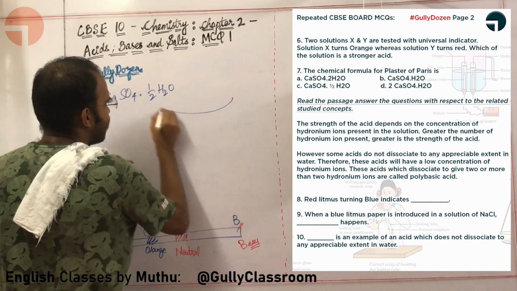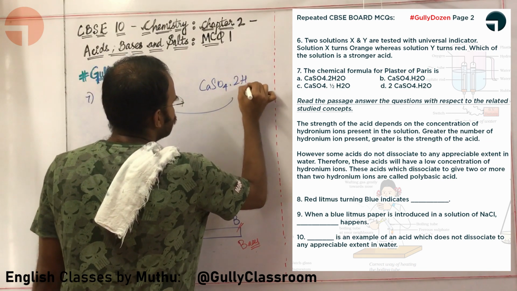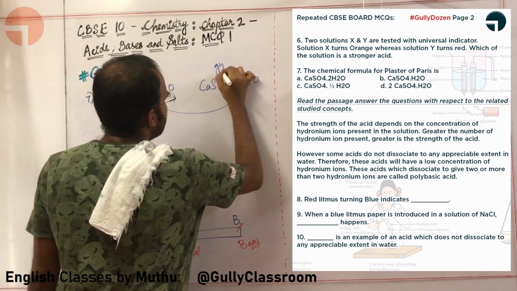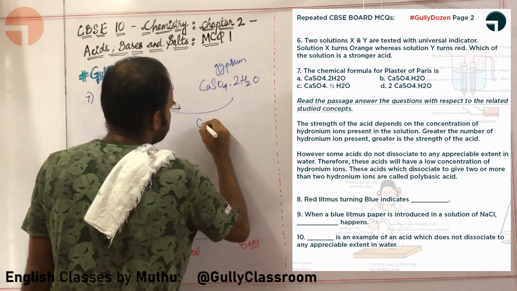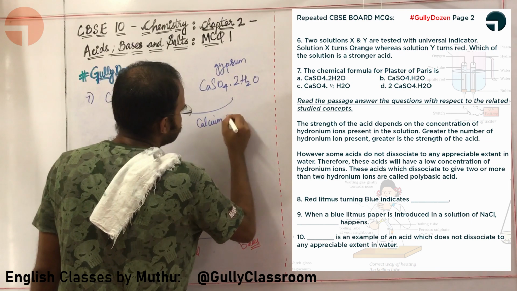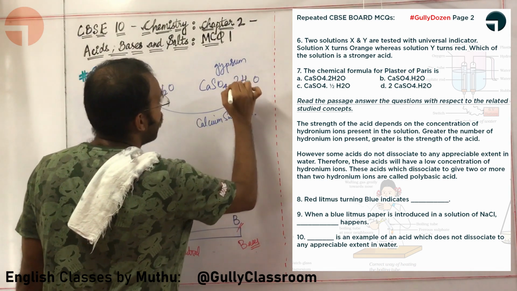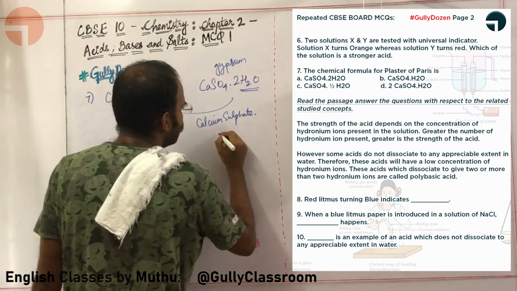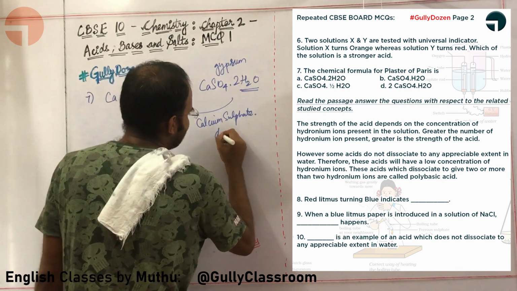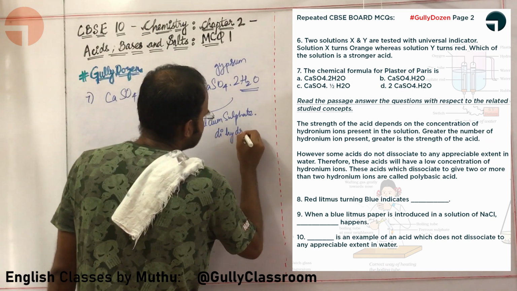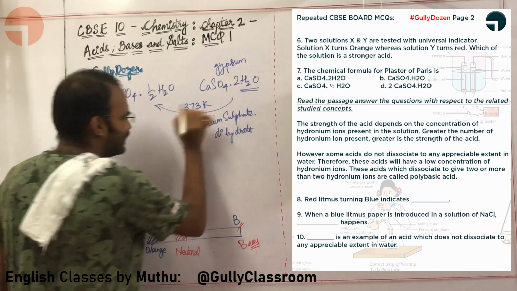This is manufactured from gypsum. The formula of gypsum is CaSO4 dot 2 H2O. Its chemical name is calcium sulfate. How many water molecules of crystallization are there? 2. So I am simply going to call it calcium sulfate dihydrate. I am going to heat it to 373 Kelvin.